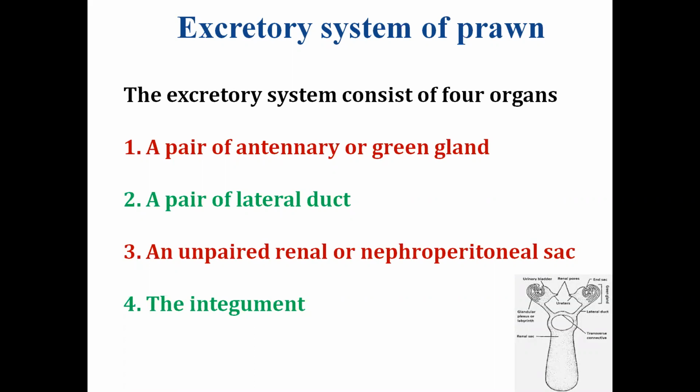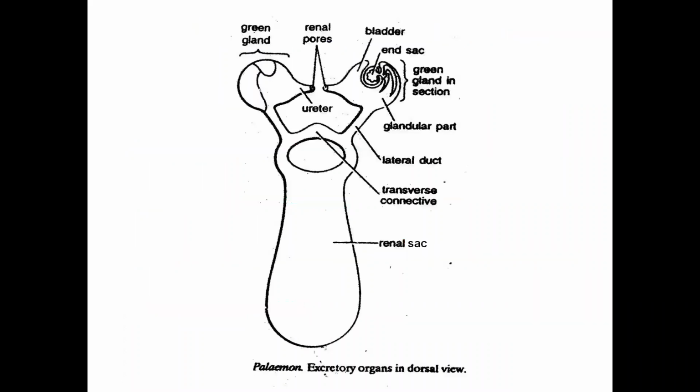The main organ of excretion in the crustacea is the green gland, and the renal sac. The integument means the chitin covering or the exoskeleton; we will take it later. So first we will discuss the main organs, which are the green gland, the lateral duct, and the renal sac.